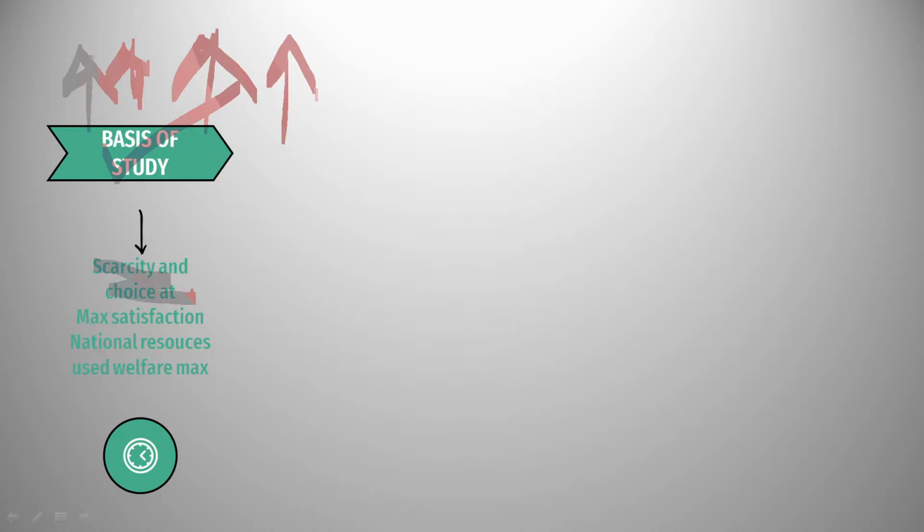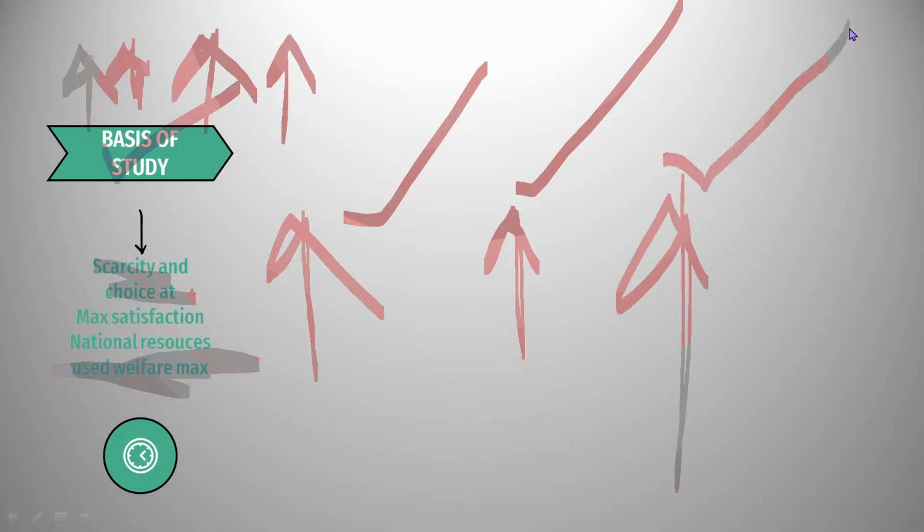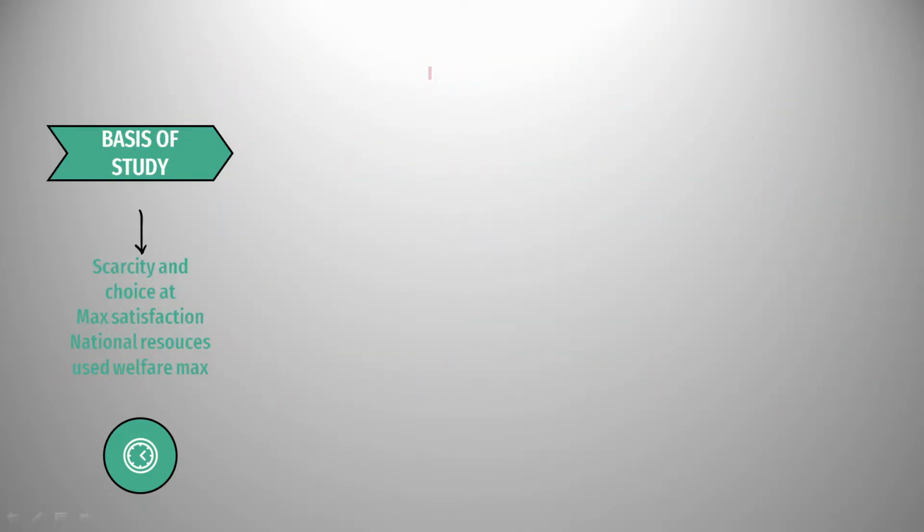so that they can maximize their satisfaction or their profit. But here we are going to study how the national resources of the whole economy are used so that welfare is maximized. Like if in the economy we produce more consumer goods, then welfare will be more, or capital goods, or defense goods. After what will welfare be most? That is our issue in macroeconomics, whereas in microeconomics we used to study just individual things.